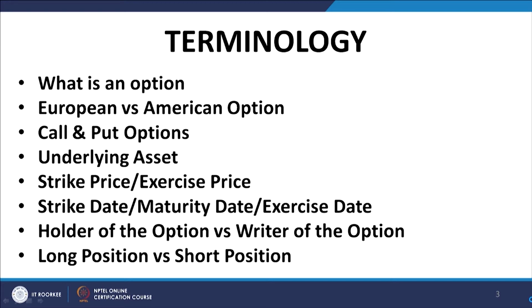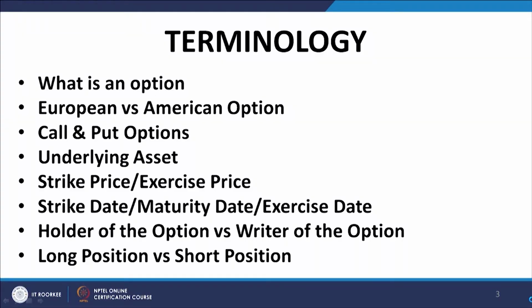I explained the features of an option contract. The option contract involves two parties, party A and B. The speciality of the option contract is that it gives a right to one particular party, the party that is long in the option, say party A, to buy or sell the underlying asset at a particular predetermined price. Party A has a right, a discretion, a power which he may exercise or he may not exercise.